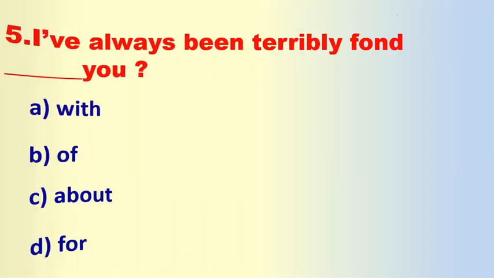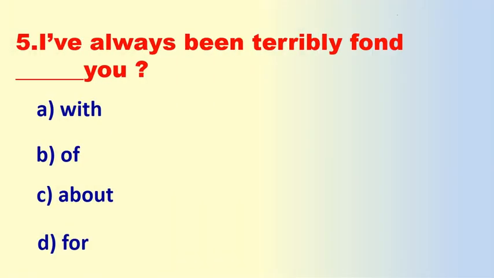Now the fifth one: "I have always been terribly fond dash you." A. With. B. Of. C. About. D. For. You have to find the correct preposition in the sentence. What is the correct answer? Guess it. Very good, you are right. Fond of.